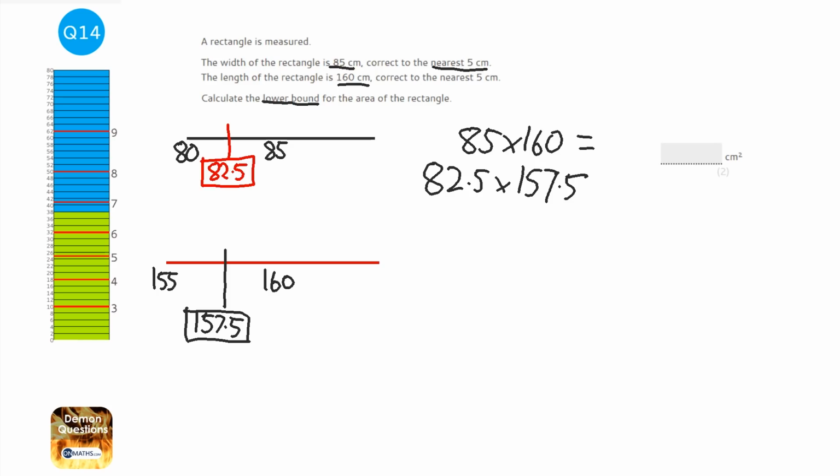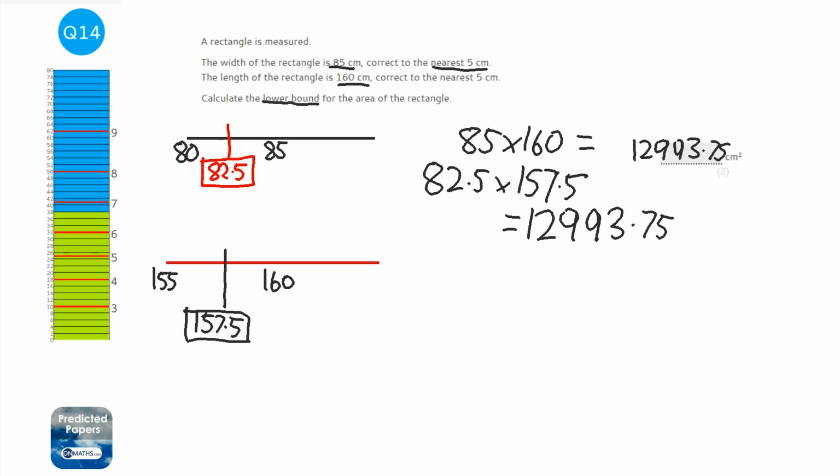So if I get my calculator out, 82.5 times 157.5 gives me 12993.75. And it doesn't ask me to round it, so I'm just going to write down the exact number.